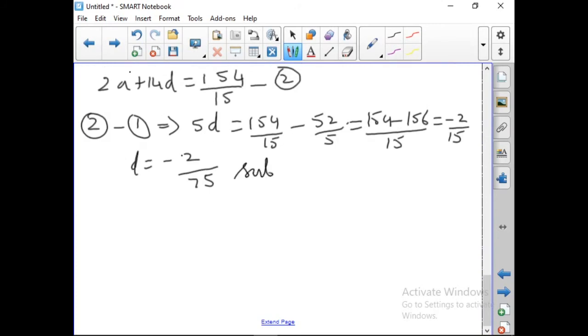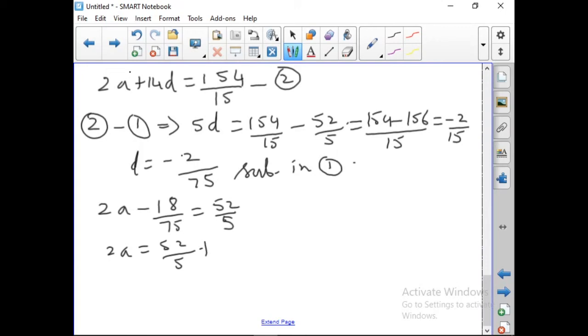Substituting this in 1, we get 2a minus 18 by 75 is equal to 52 by 5. So 2a is equal to 52 by 5 plus 18 by 75.